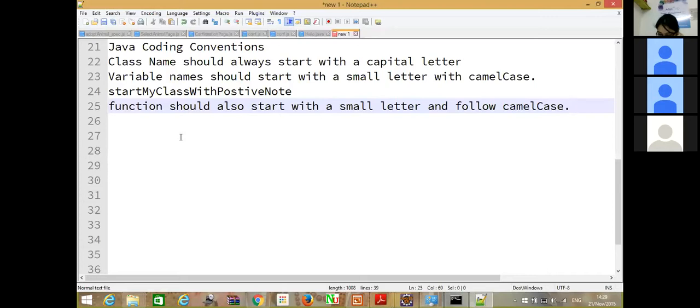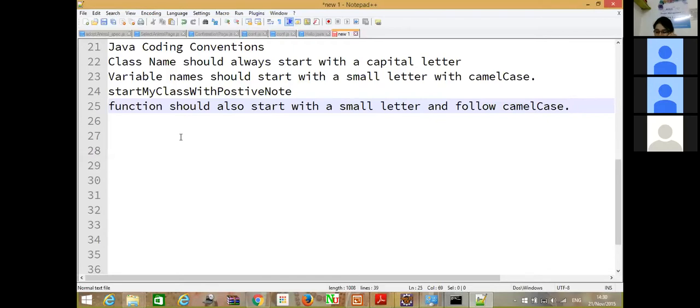With the camel case, the way you have written the function name, start my class with a capital letter. Instead of giving space, we represent it like that as a coding convention. The compiler anyways skips the white spaces while compiling the code. White space is irrelevant to the Java compiler.